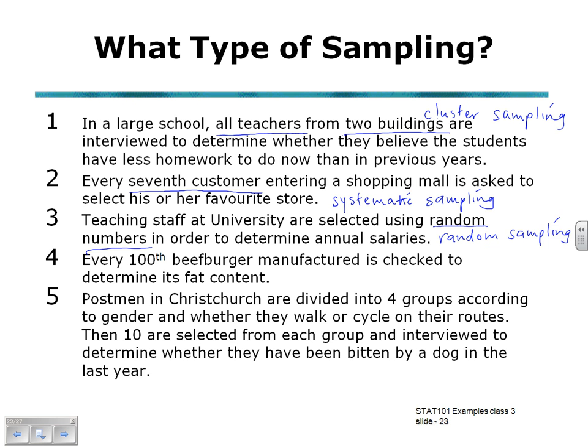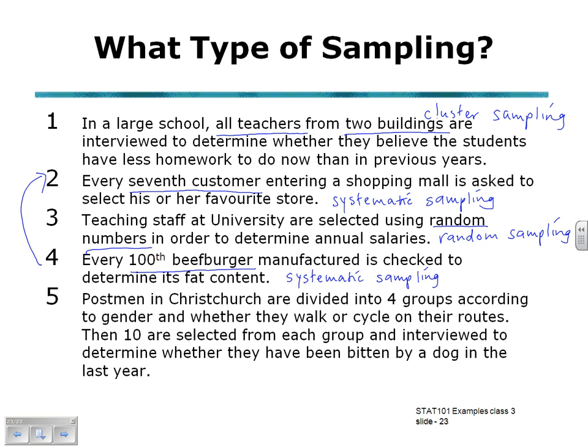Number 4, every 100th beef burger manufactured is checked to determine its fat content. Every 100th beef burger, very similar to example 2, this is another case of systematic sampling. Every 100th beef burger. Systematic sampling for number 4.